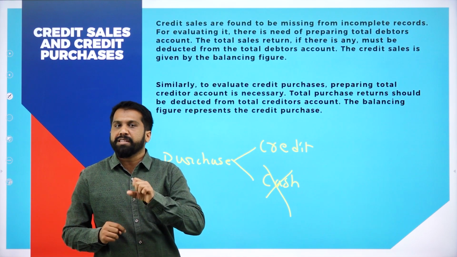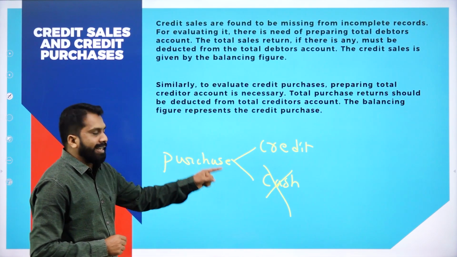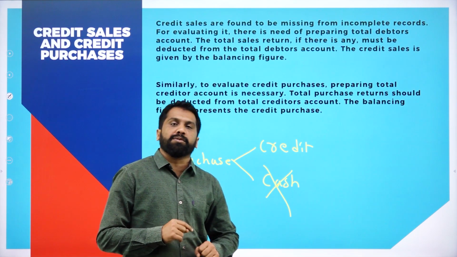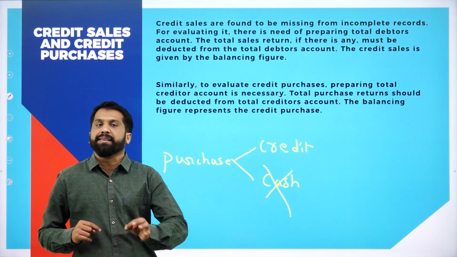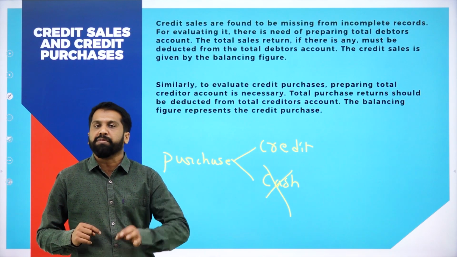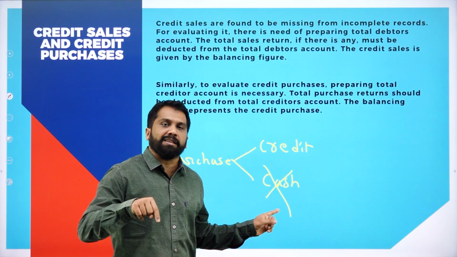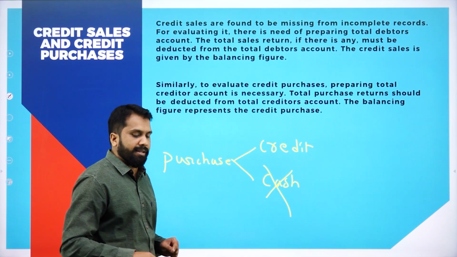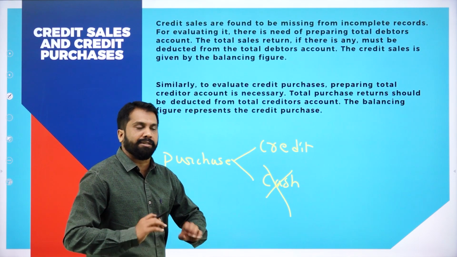So the model is very simple. If you pay and buy, your debtors account will not come. If you take goods on credit basis and promise that you will pay next month, tomorrow, or next week, then your name will be recorded. That is nothing but your debtors account. Clear? Yes. Now, if it is a cash transaction, there is no debtors account.